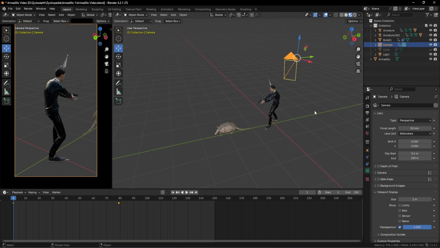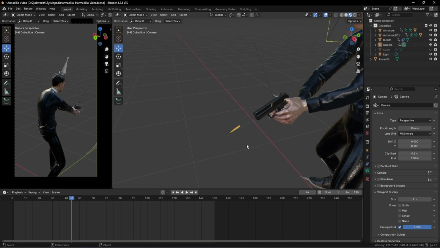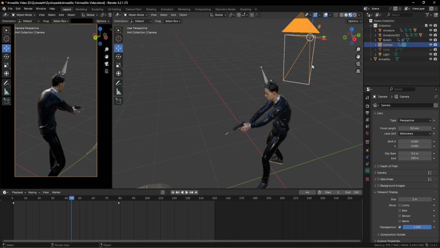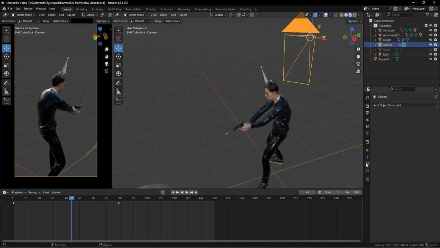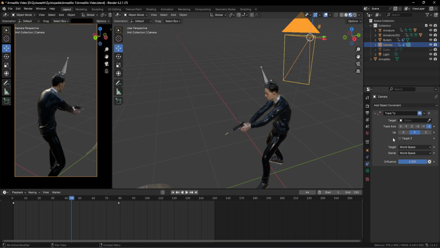So in order to do this camera movement, or in my words, that camera lock-in animation, we have to go towards our models like this. And on our 30th frame, we can see our bullet over here. So what we have to do now is to select our camera. Then we have to go towards our constraints tab over here. Then we have to add a Track To constraint. And on the target, we have to select this bullet over here.